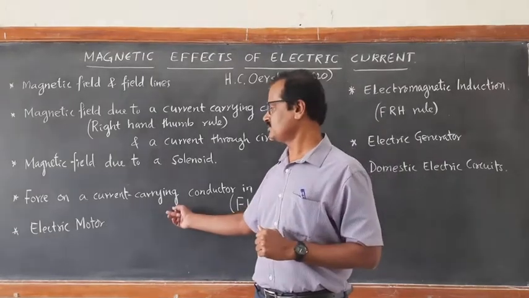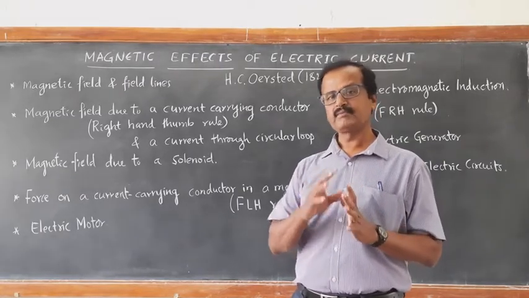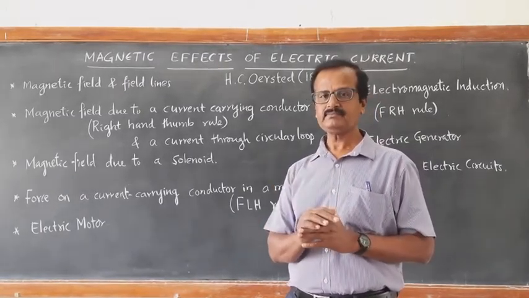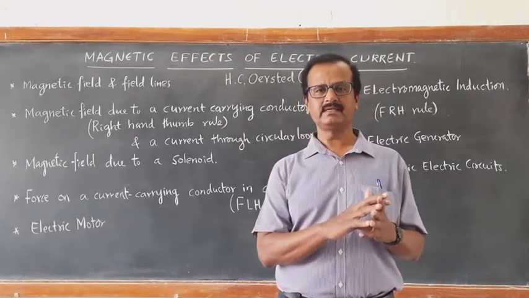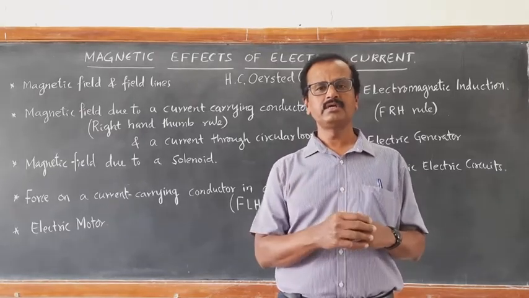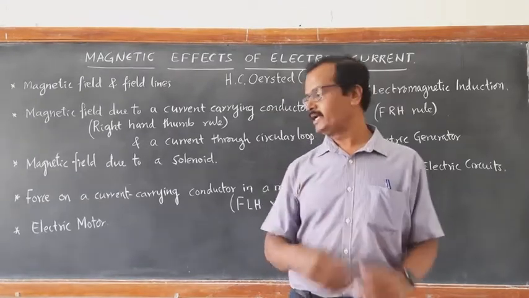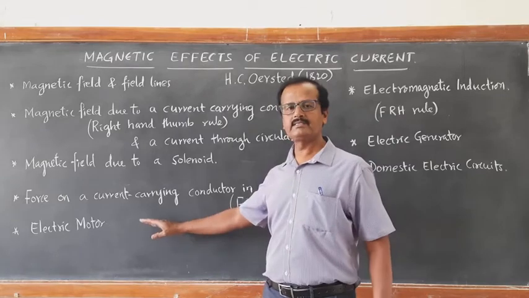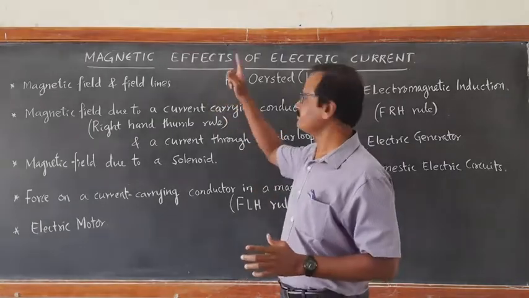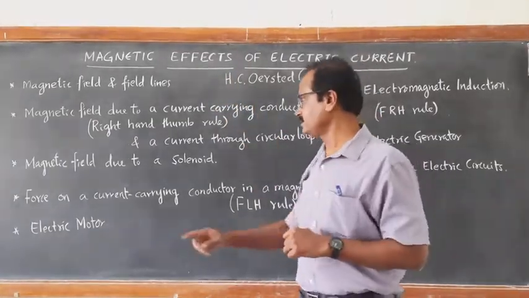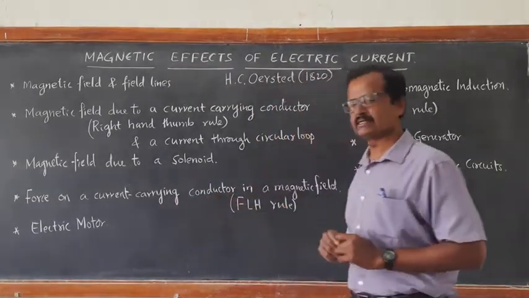Then next, based on this, we learn the electric motor. The electric motor is the one which converts electric energy into mechanical energy. That motor is used in your grinder, right? In the fans also, that motor is used, and for pumping up the water. So the electric motor is a very important device which works on the principle of magnetic effects of electric current. Before that, we are learning the principle of force on a current carrying conductor, right?